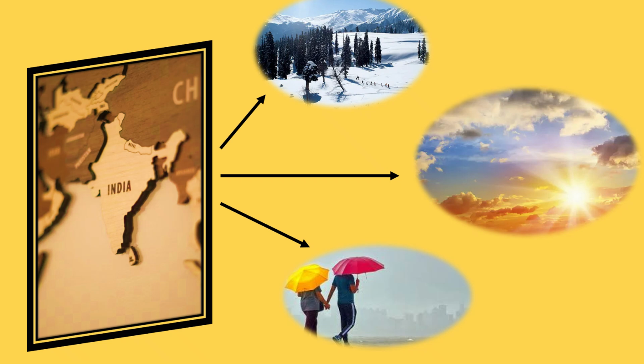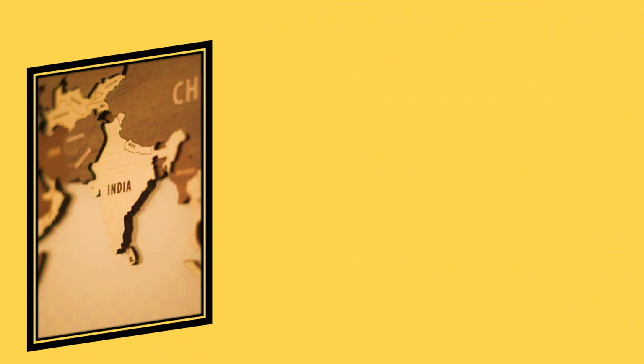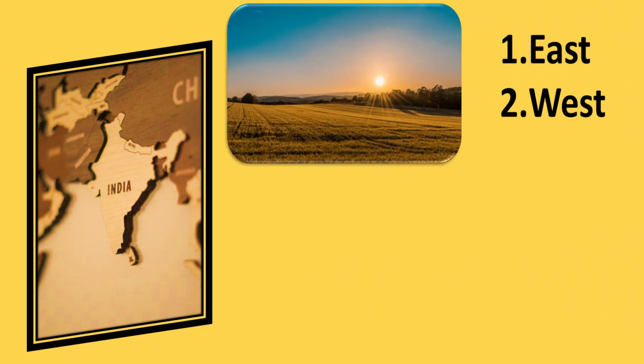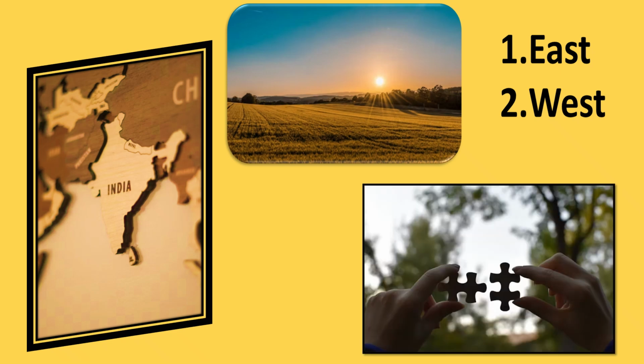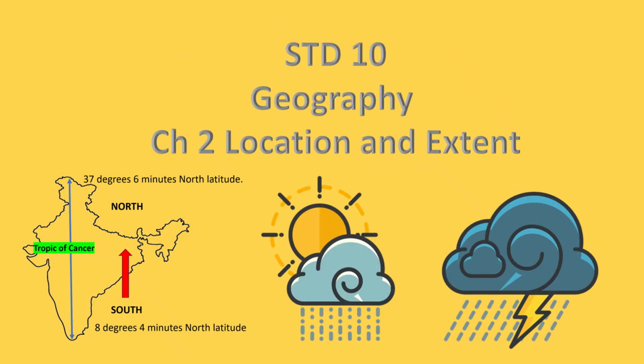About why India experiences different climates in different regions? Why does sunrise happen earlier in the east than in the west? And why is India called a strategically important country? The answer lies in India's location and extent. So, let us understand this chapter step by step.